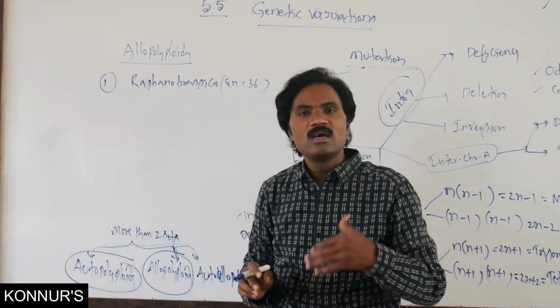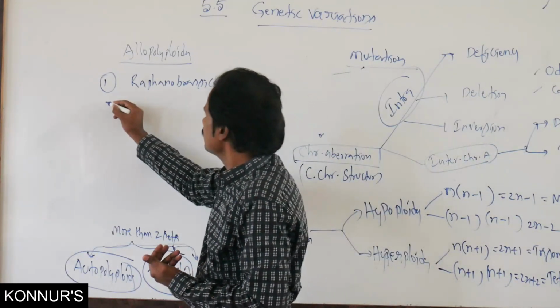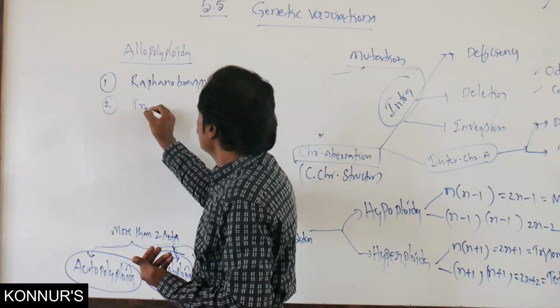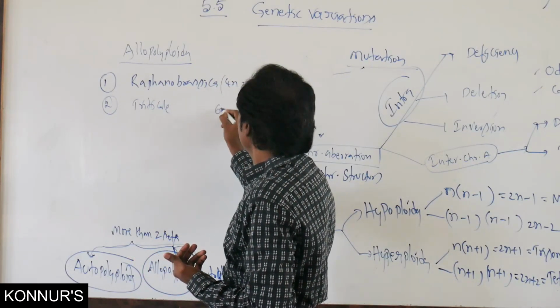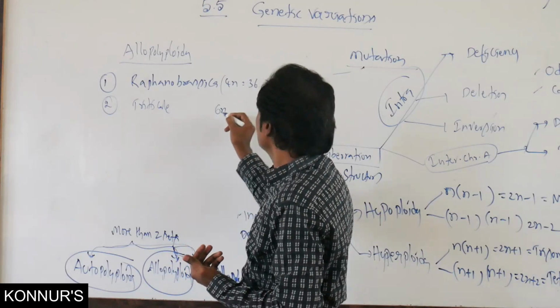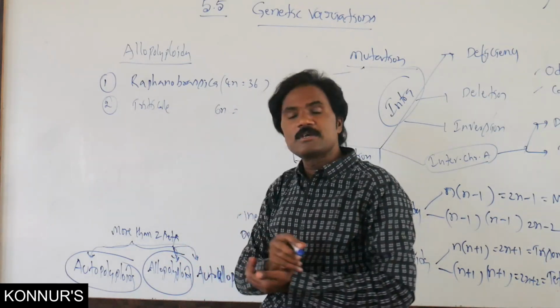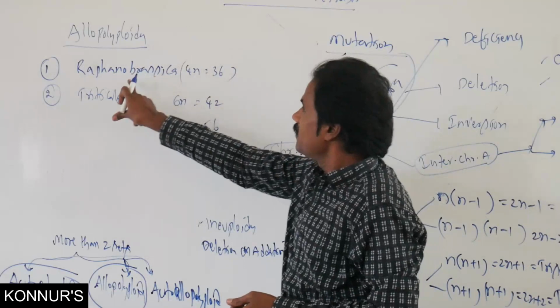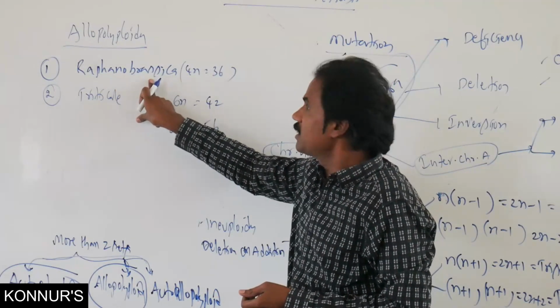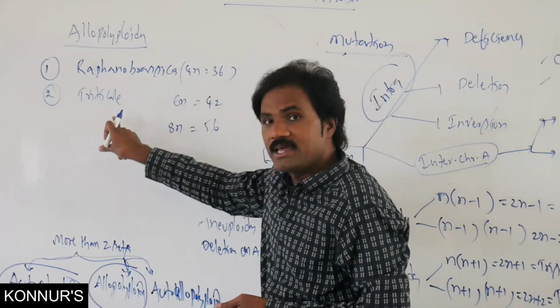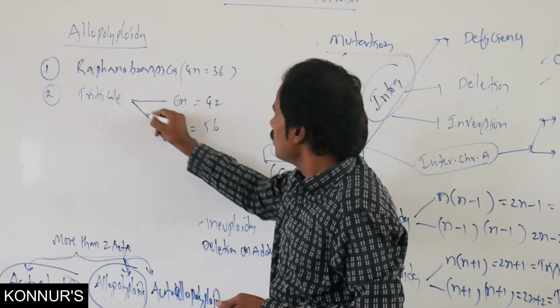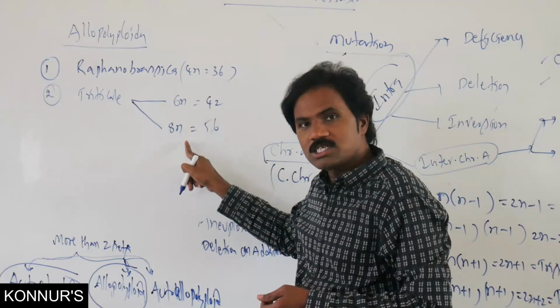The second one, triticale. This is 6n, it will be hexaploid. The first one, Raphanobrassica, is 4n tetraploid, 36. Then triticale is either 6n, that means hexaploid, or octaploid.